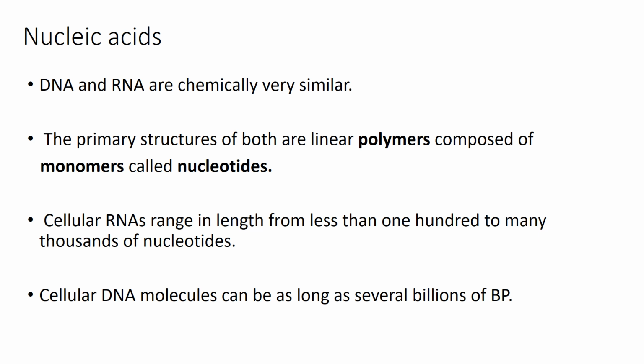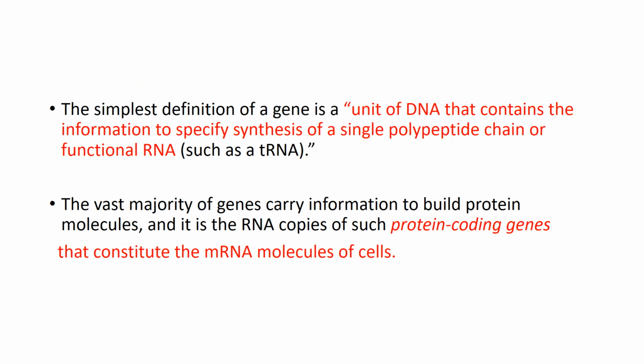You all know that there are two kinds of nucleic acid, deoxyribonucleic acid and ribonucleic acids. Both the nucleic acids are made up of monomers which are called nucleotides. All three kinds of RNA vary in length from 100 to many thousands of nucleotides, whereas DNA molecules are much, much longer.